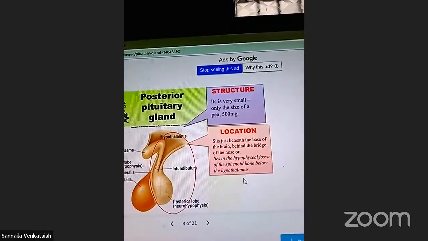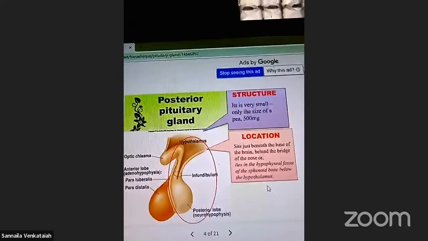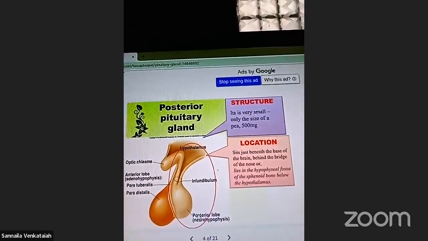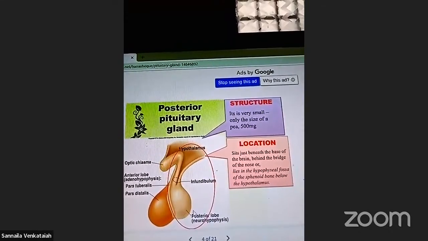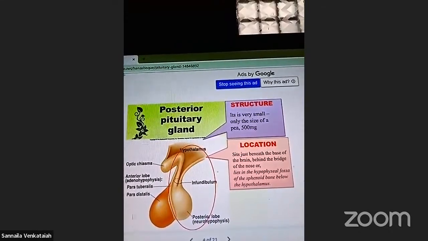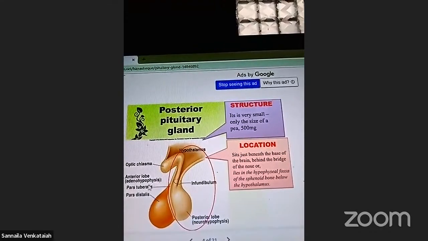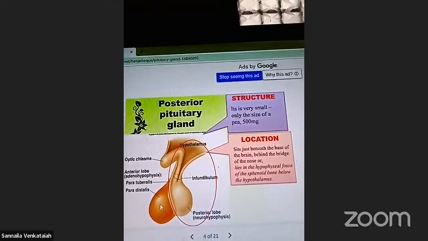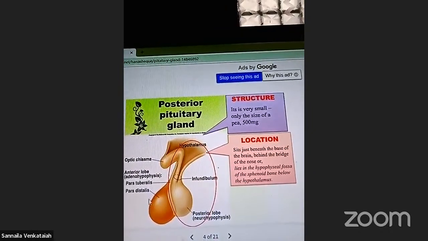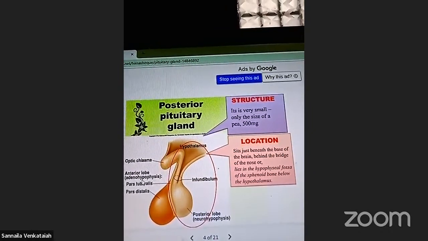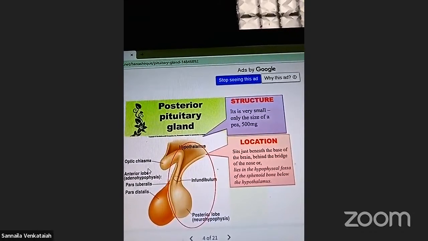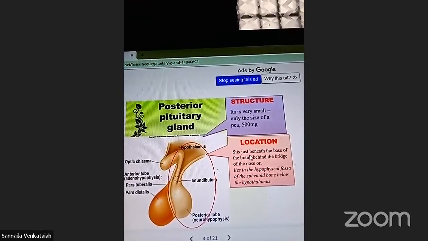This is the posterior pituitary lobe, and this particular part is the anterior lobe, in this color. Posterior lobe and anterior lobe.